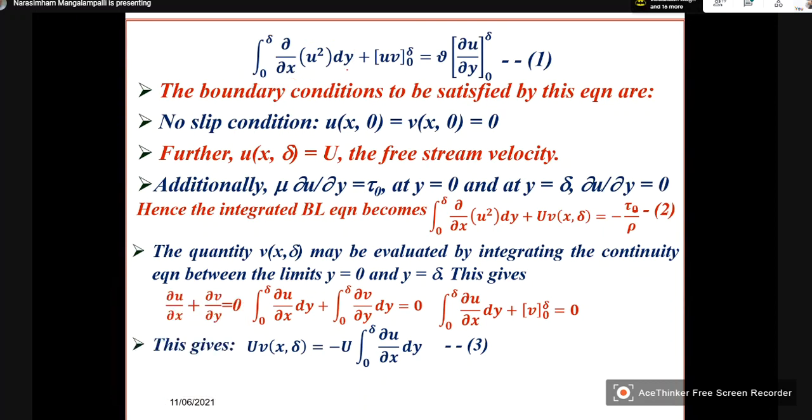So this is now if I substitute the values, what is the value of u at y is equal to 0? 0. And value of v there also is 0. Now what is the value of u at y is equal to delta?